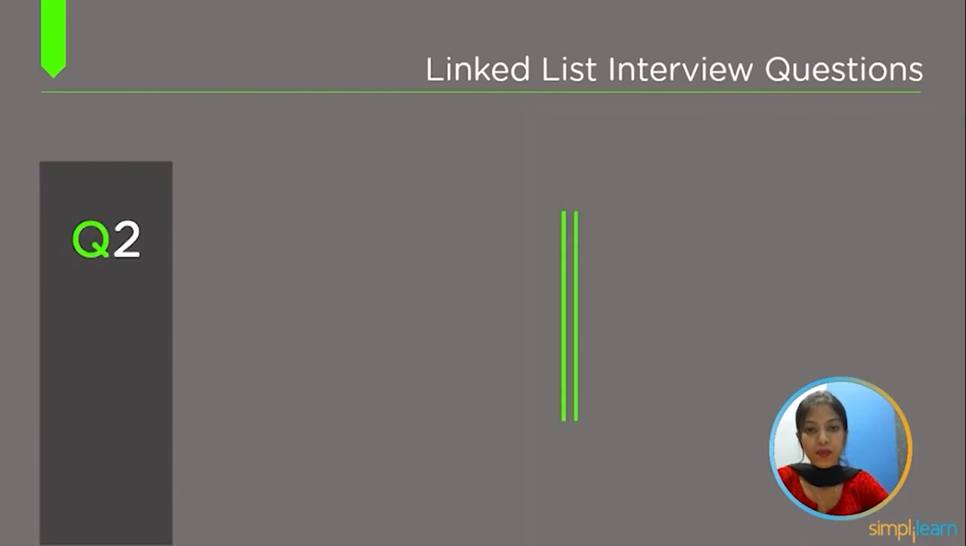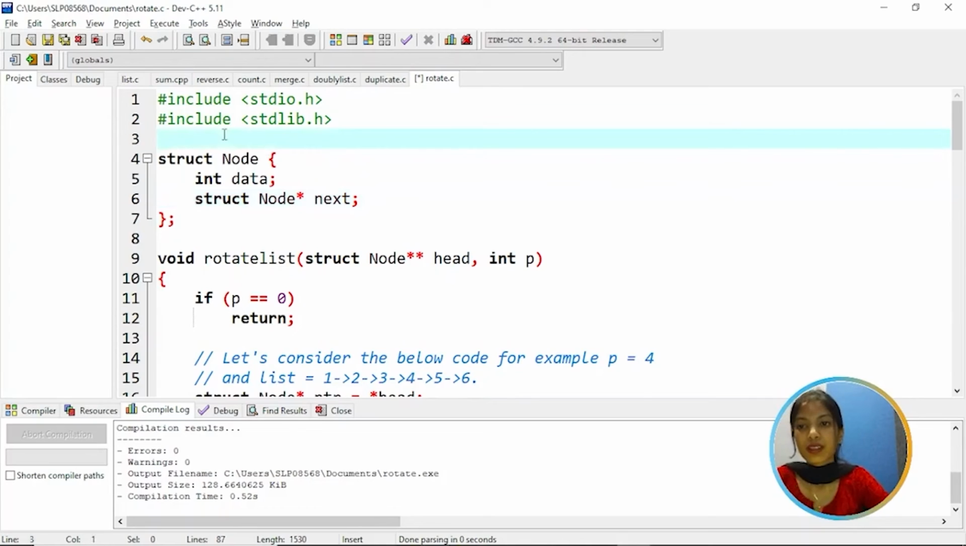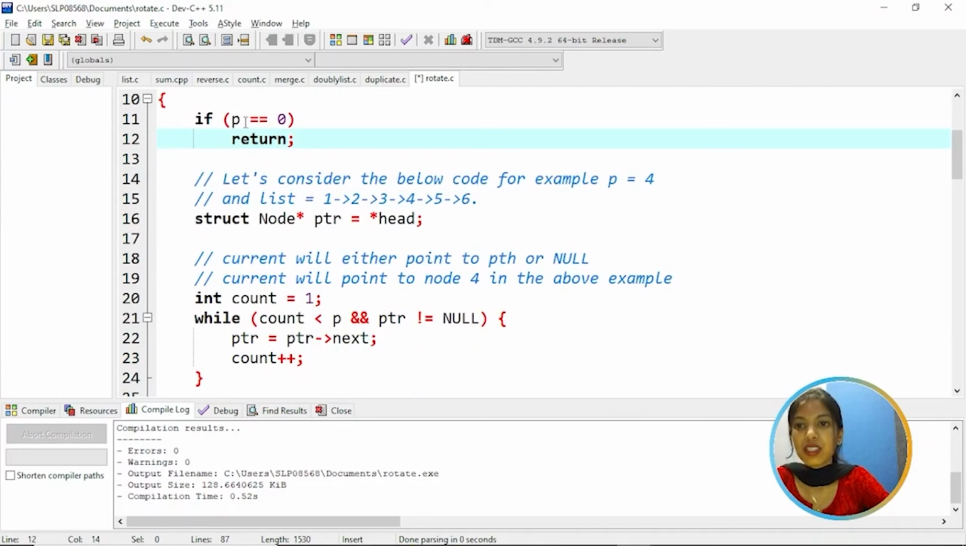The top second question is, implement a program to rotate a linked list. In this program, we are going to rotate the list. For that, we have a rotate list function. Here we have a variable called p. If p is equal to 0, then return. Here the list is the linked list; if it is empty, then it will return. So let's consider the below example, that is, we have a list 1, 2, 3, 4, and 5.